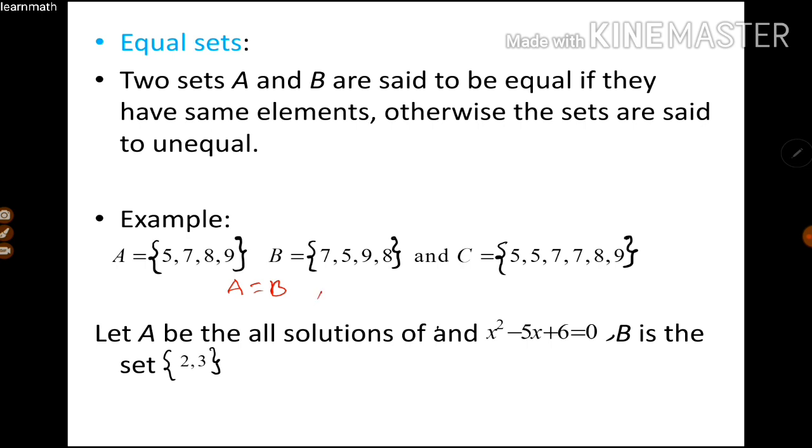And coming to the next one, set C. Set C has elements 5, 5, 7, 8, 9. Here 5 is repeated twice, but when we write in roster form, the elements should be distinct. So C can be written as 5, 7, 8, 9, which is equal to A and also equal to B. So we can write B = C or C = A.